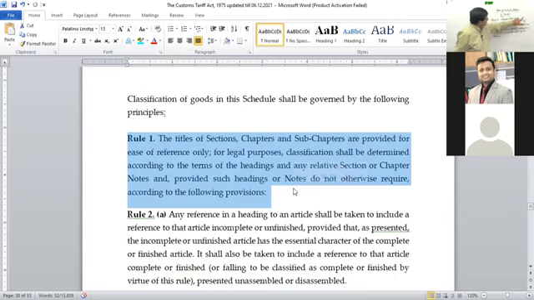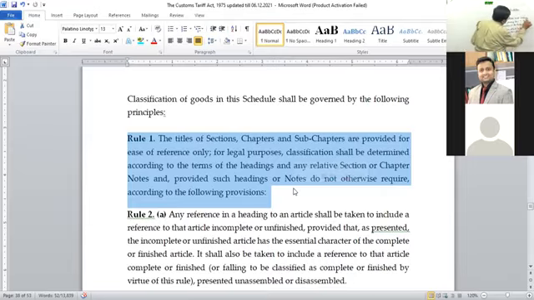Chapter title and section. Please replace the word section. Okay, because heading is coming here. Provided for the ease of reference, for legal purposes, classification shall be determined according to the terms of heading and not any relative section or chapter notes, provided such headings or notes do not otherwise require according to the following provision. So, rule number 1 is the general rule. It's saying the classification shall be based on either heading or subheading, etc., or the description given therein, but don't do the classification on the basis of chapter or section title. I'm replacing the word section.